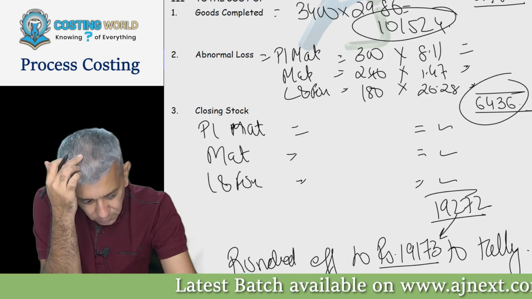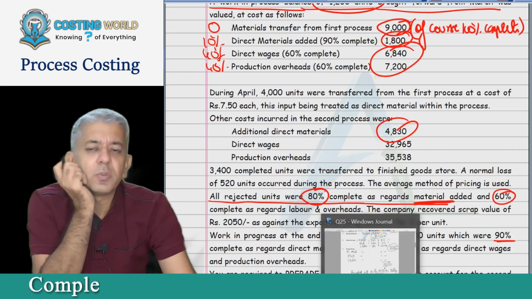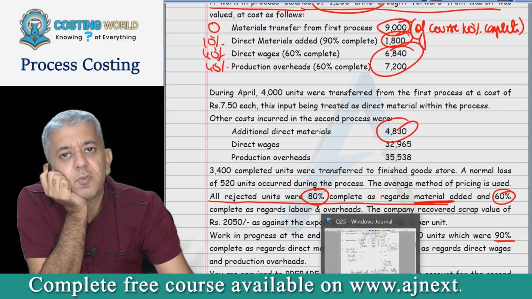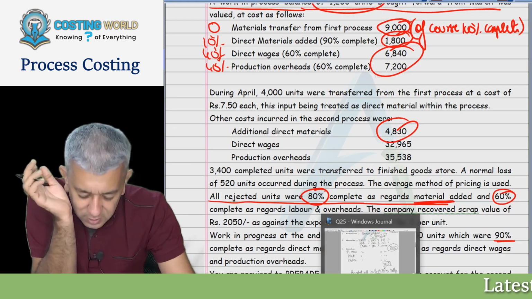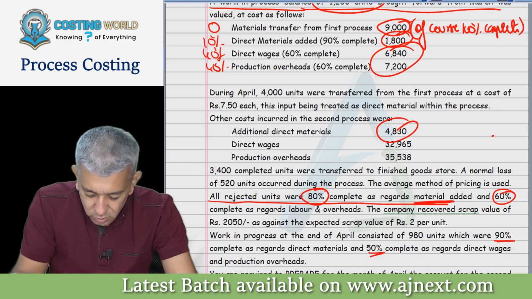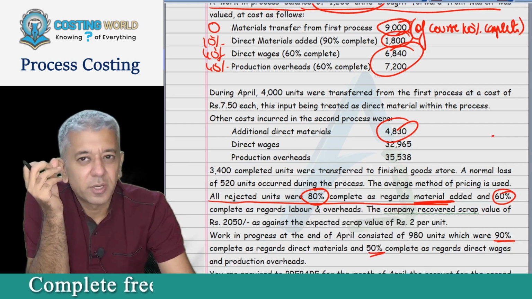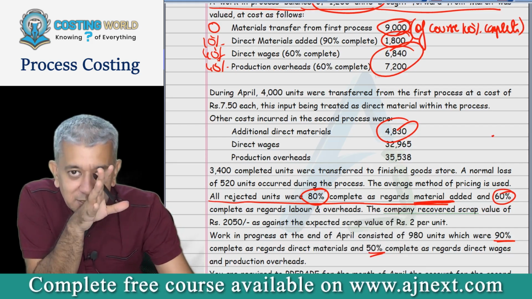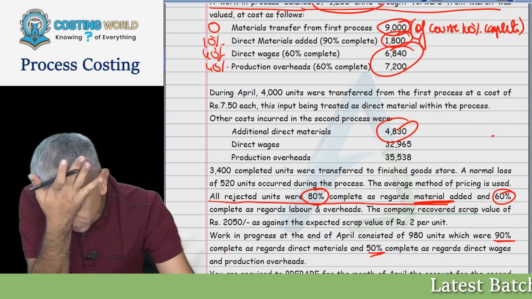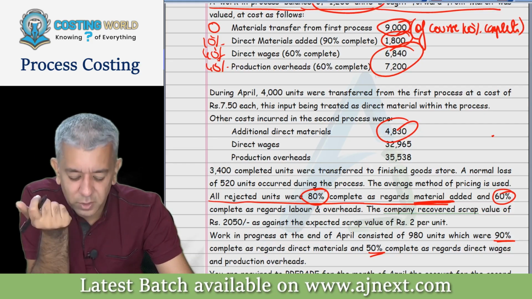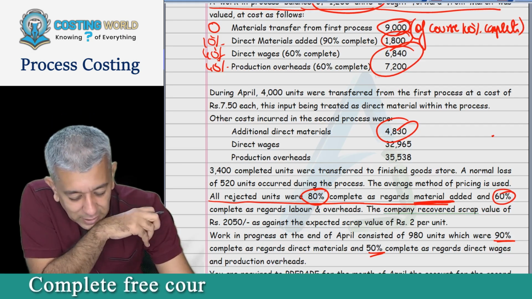LIFO method, it can be done, yeah. Wherever FIFO is possible, in most of those cases LIFO method is also possible. I can tell you where it is not, but they will not ask you the LIFO method in any case, that is for sure. Just a second, whether this question is possible or not. Technically it is not, okay. Usually questions of FIFO method, this question can be solved by FIFO method. You all had already told me yes. But if somebody tells me no, follow LIFO method, then in that particular case what will happen?